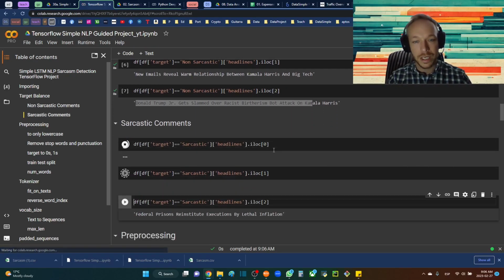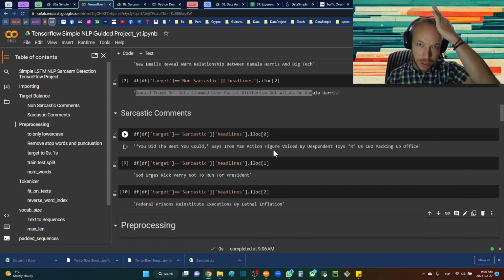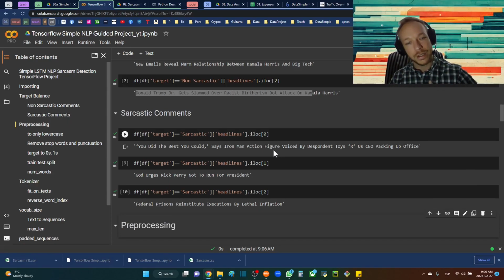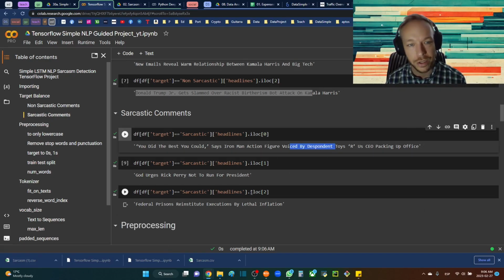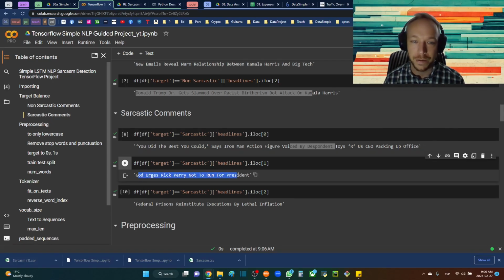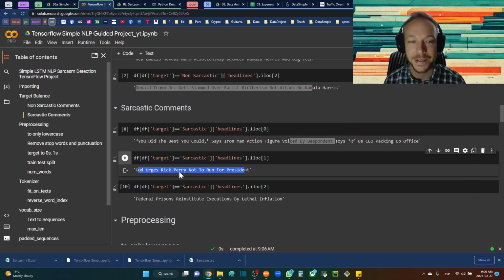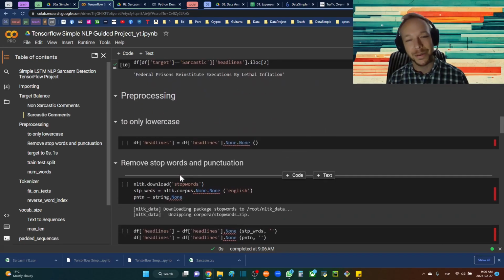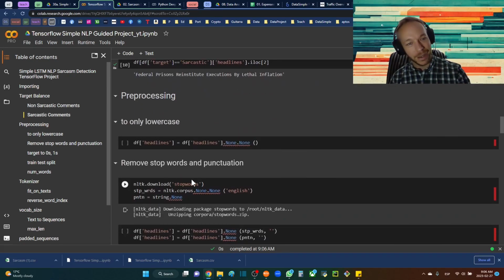I just like to do this to get a sense of what it is. There wasn't really any specific thing aside from familiarizing myself with the data at this point. So just getting a sense for what is sarcastic and what is not sarcastic. So, God urges Rick Perry not to run for president. That is pretty sarcastic. So we'll see if we can build a model that can, well, maybe not understand, but at least predict if a comment is sarcastic versus not sarcastic.